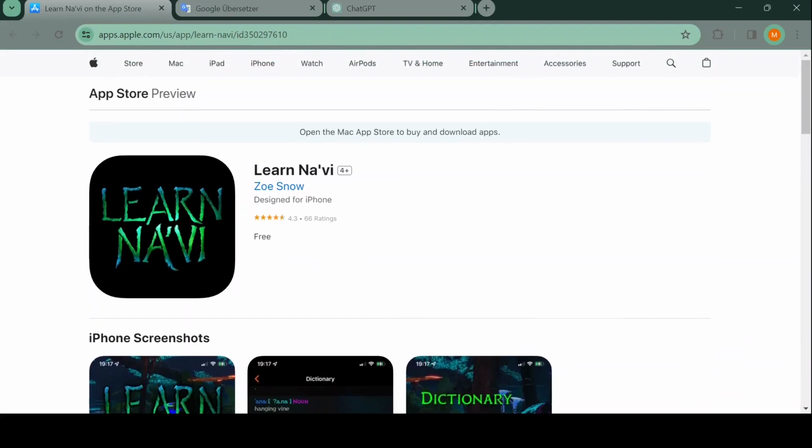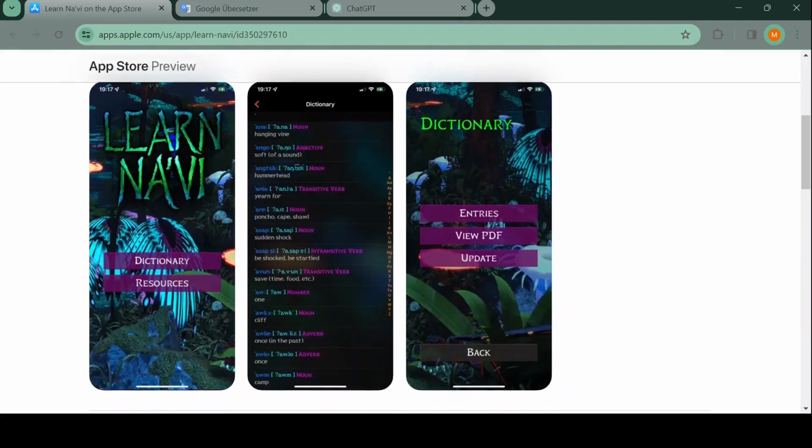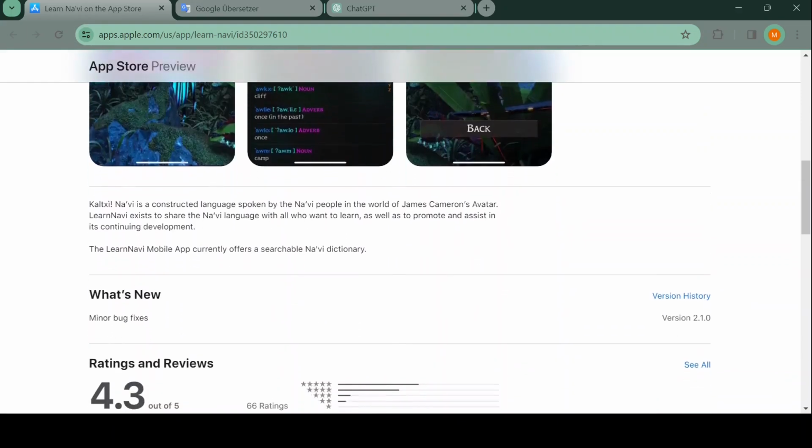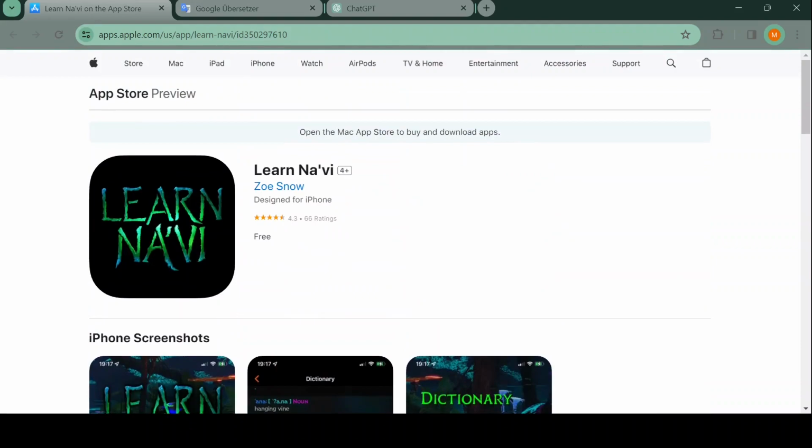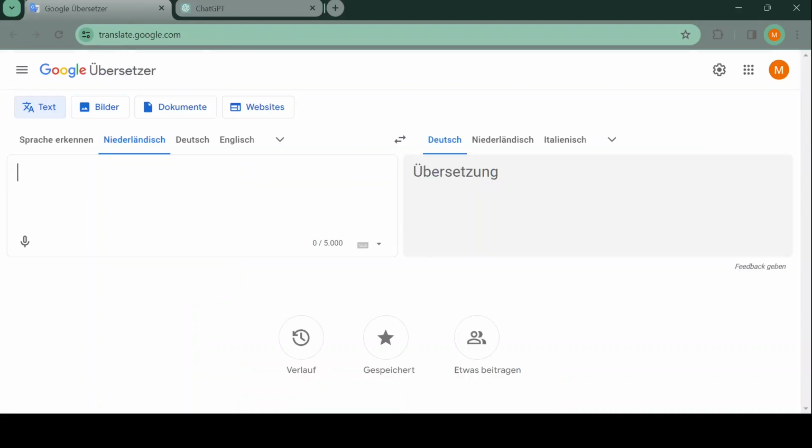That's just a forum post. I have no idea what that is. I don't want to say anything about it because I don't. I mean, Learn Natvi usually is a trustworthy source, but I don't use apps that much. I only use my phone for listening to music, really. So I can't say anything about apps.